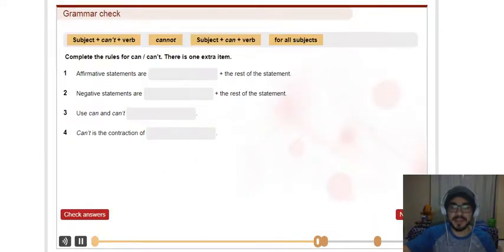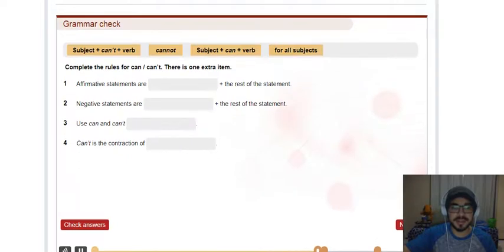So, pay attention, guys, in this grammar check. Here we have complete the rules for can, can't. There is one extra item. Okay, so pay attention. Affirmative statements are blank plus the rest of the statement. Negative statements are blank plus the rest of the statement.